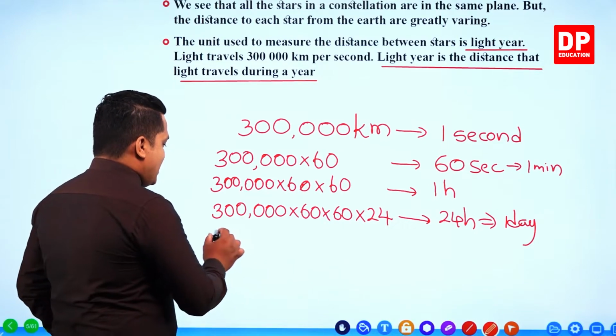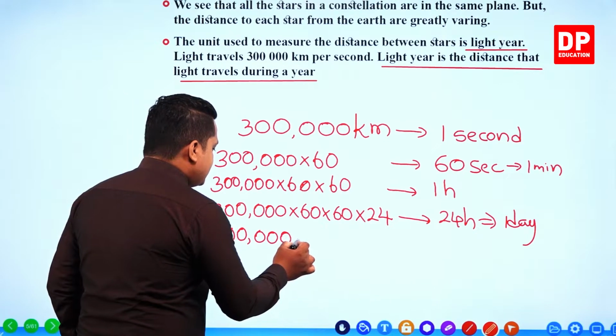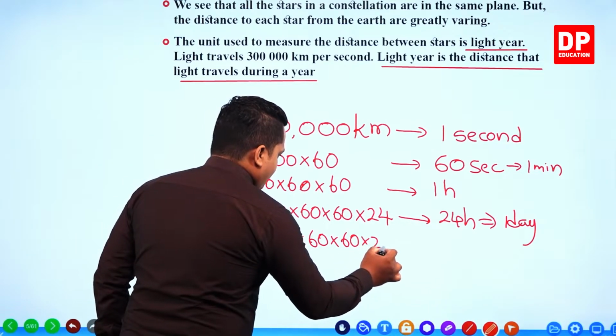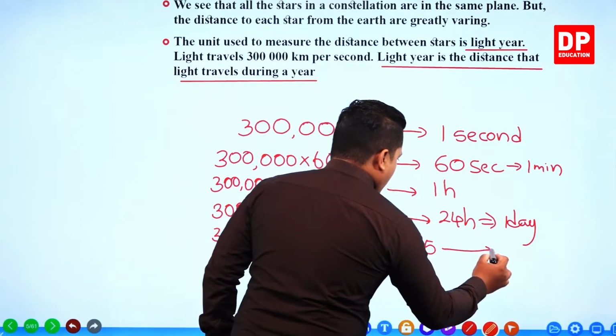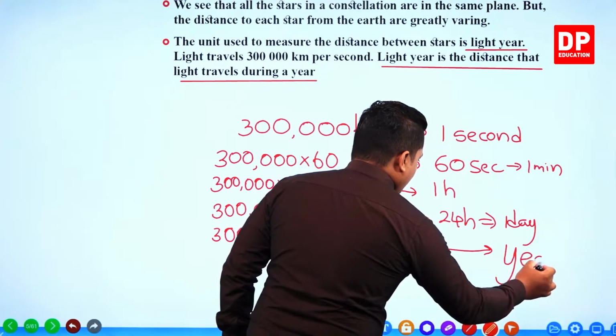Finally, when you multiply this value again by 365 nearly, you can get 1 year.